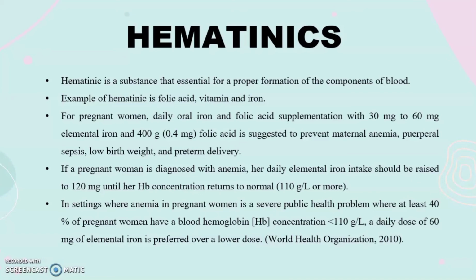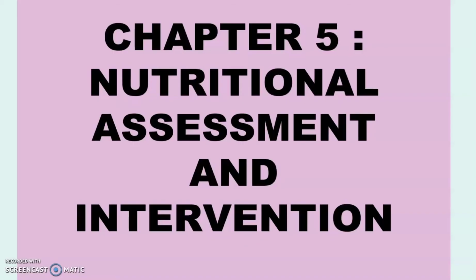In settings where anemia in pregnant women is a severe public health problem, where at least 40% of pregnant women have blood hemoglobin below 11 gram per deciliter, a daily dose of 60 mg of elemental iron is preferred over a lower dose. This is based on the WHO 2010.